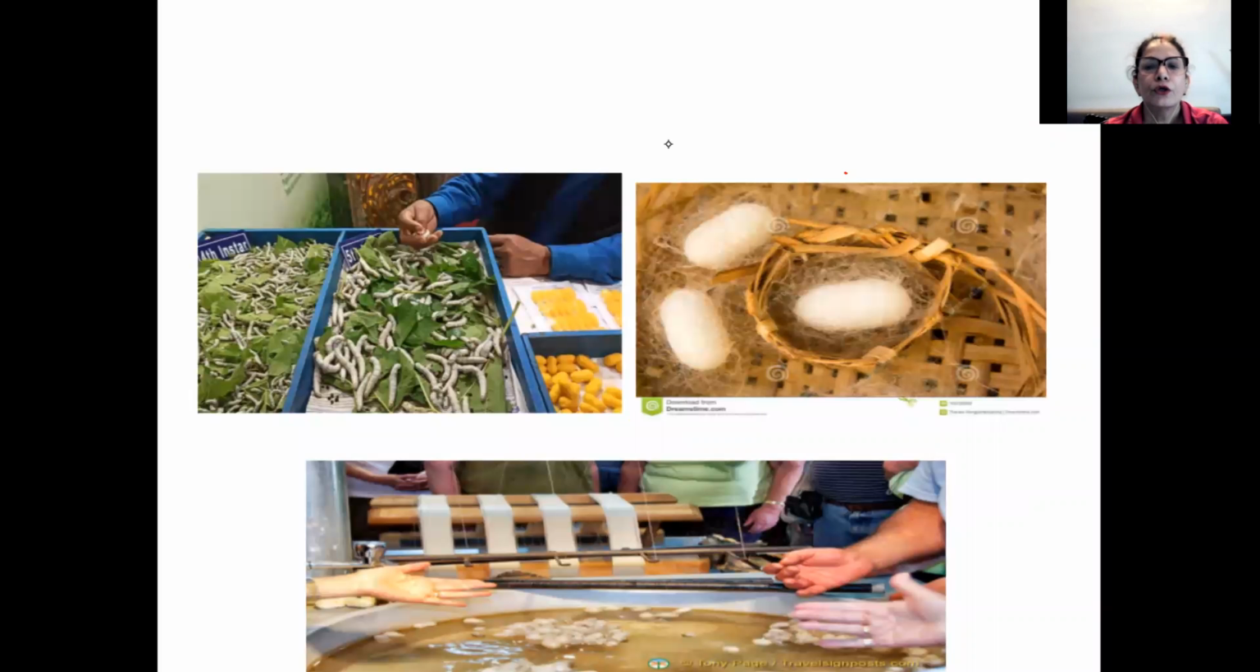Okay. So if you see here, this is how the mulberry leaves are given. So this person is rearing the silkworms. Yes. So if you see here, these are the mulberry leaves and these are all the larvae. So they are eating the mulberry leaves and they are growing.